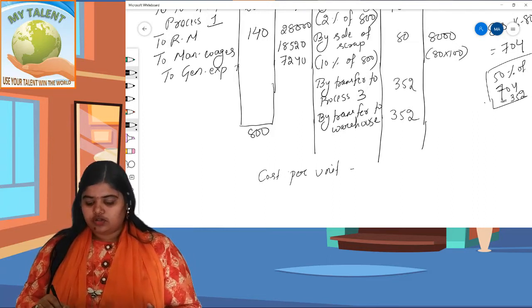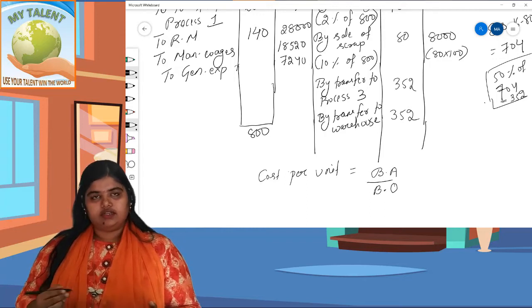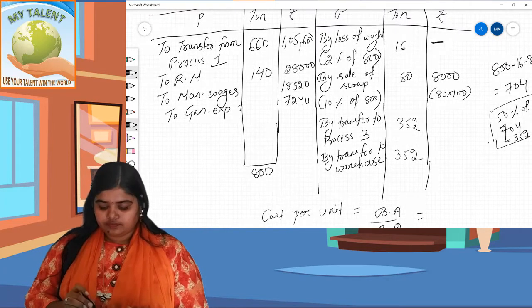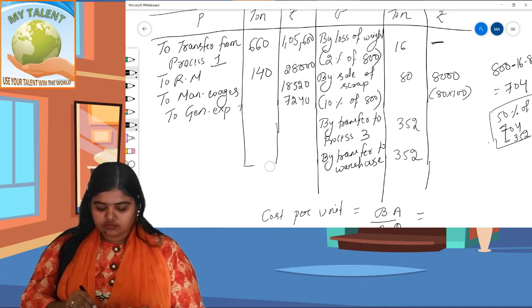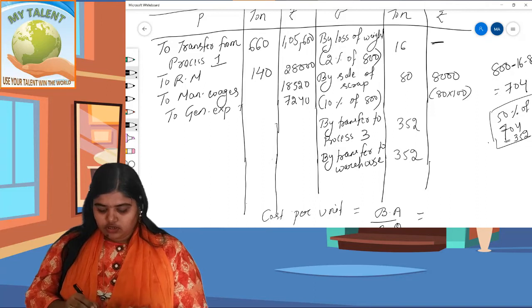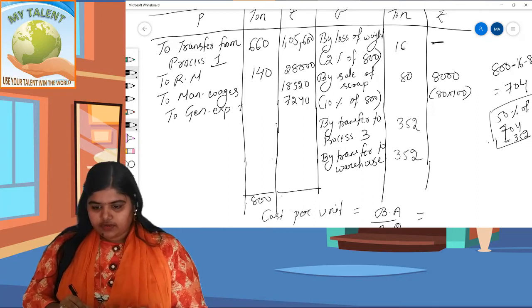Okay, cost per ton equals to balancing amount divided by balancing tons or balancing quantity. Okay, so it is equals to total करो तो comes to 800. It comes to 1,59,360.